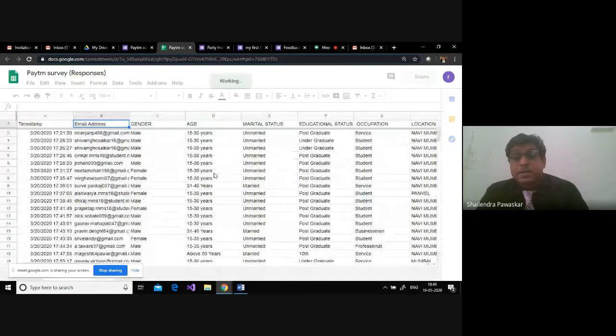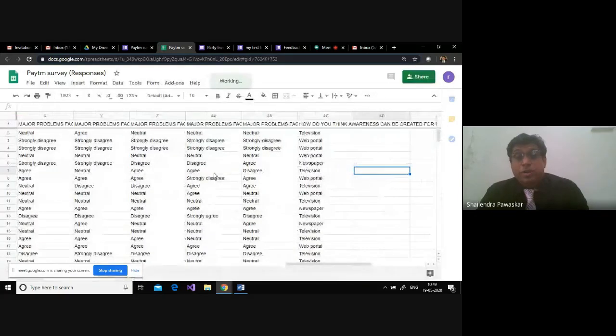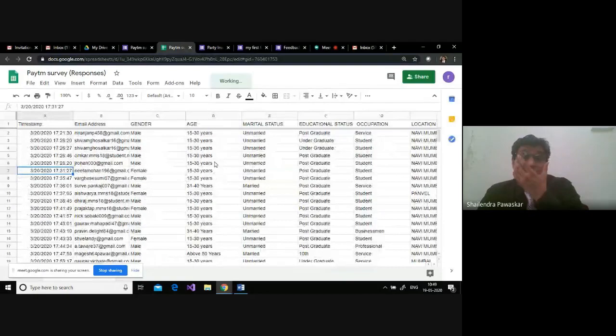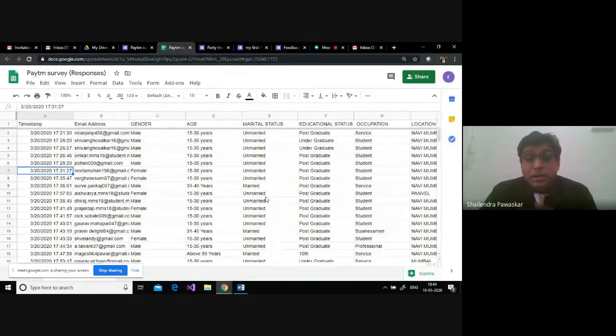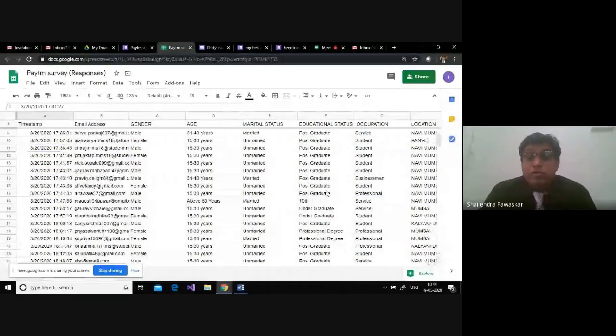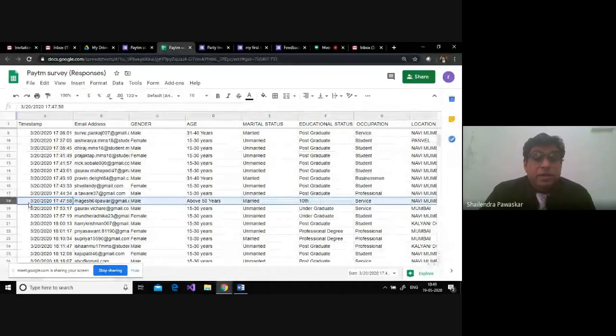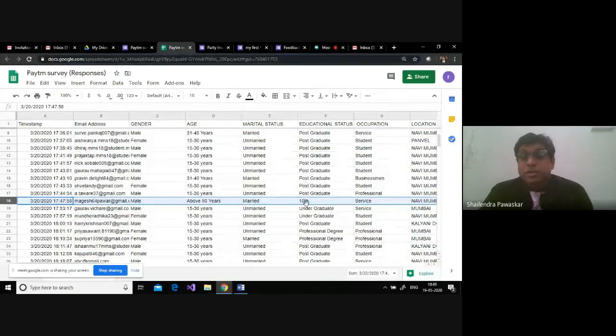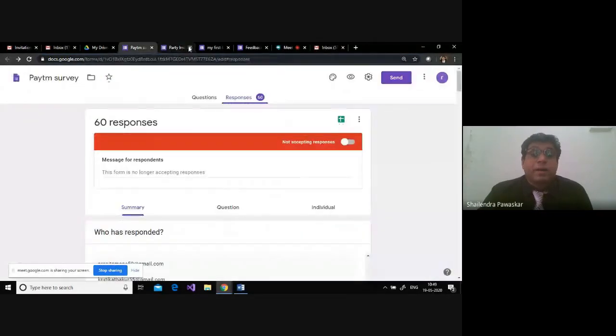Getting it? So this is the data which is there in your form. Now with these statistic tools I can use this data to analyze. I can just delete the wrong entries which are not required. For example, all the students are postgraduate, and one of the respondents is 10th pass. If I don't need the 10th pass, I can delete this entry. This is how we can use this part, right?